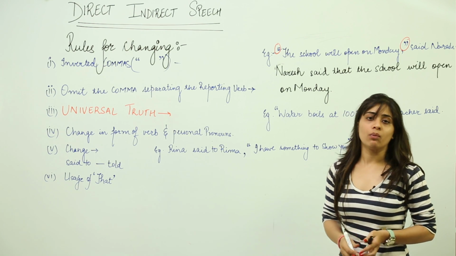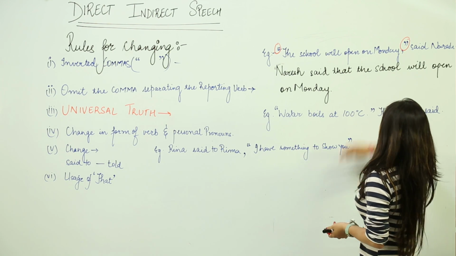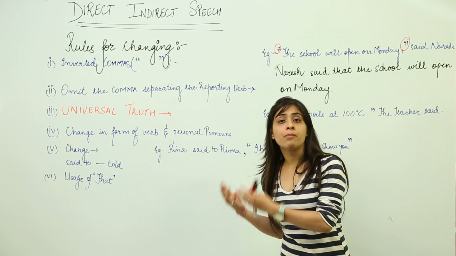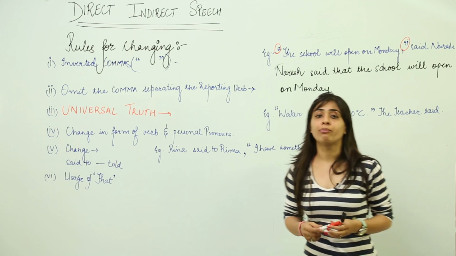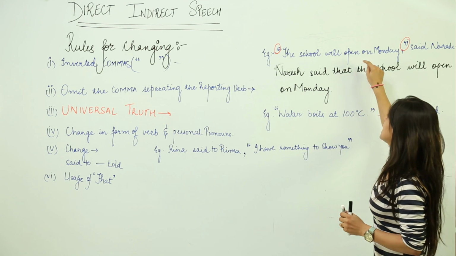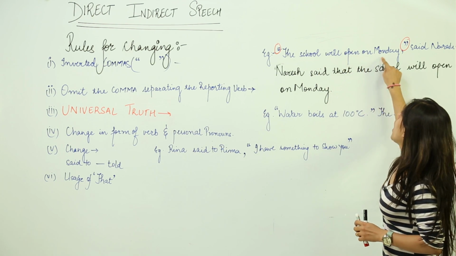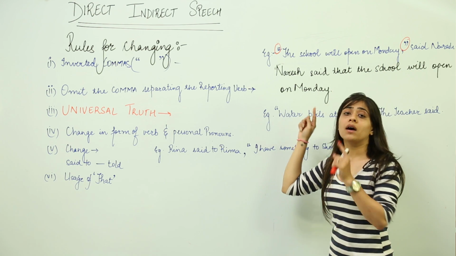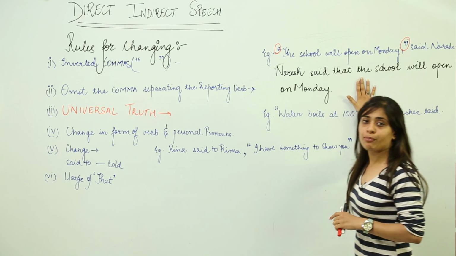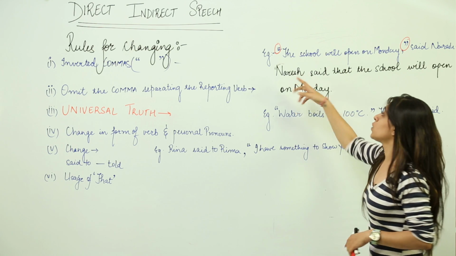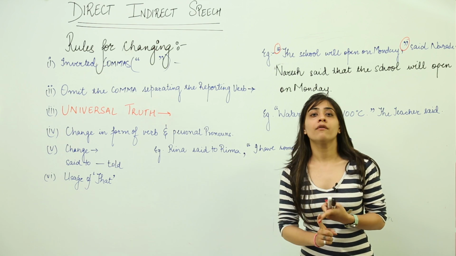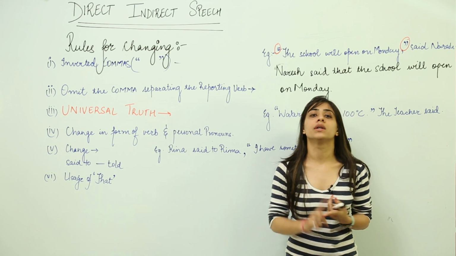Now what is a reporting verb? I'll explain with a small example. Said Naresh is the reporting verb. The person or noun which is reporting is said to be the reporting verb. So what do we omit? We omit the comma separating the reporting verb. In this sentence, the school will open on Monday is separated by a comma from the reporting verb. So in the reported speech, we remove this comma as well. So it directly becomes Naresh said that the school will open on Monday. No comma for separating the reporting verb, no inverted commas.